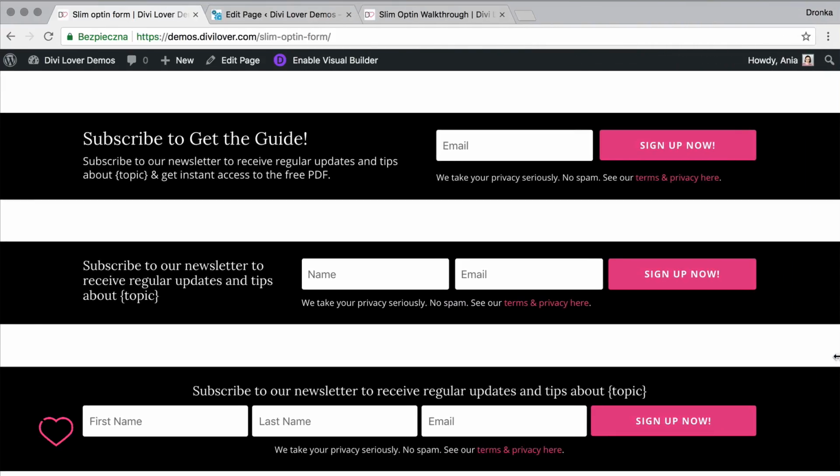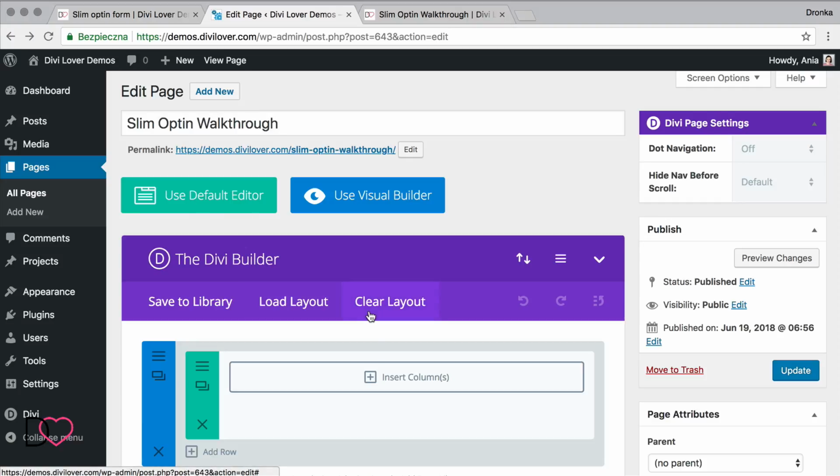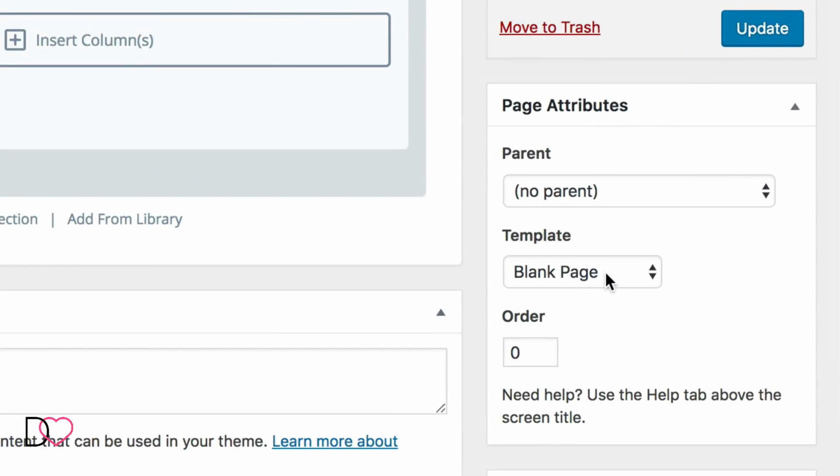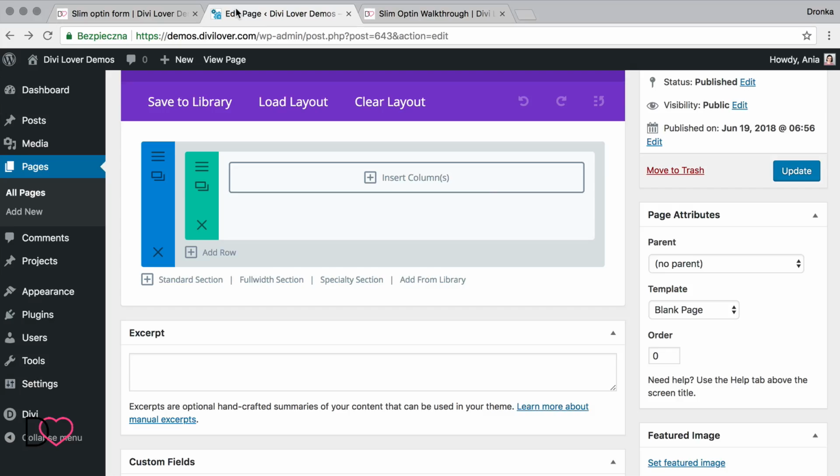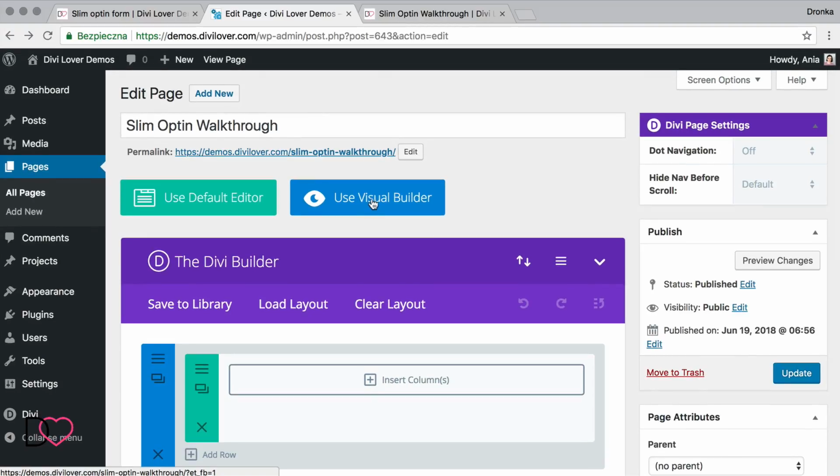Okay, so I have a new page created here. It uses the blank page template. As you can see, it's empty. And I will use the visual builder to create my opt-ins.